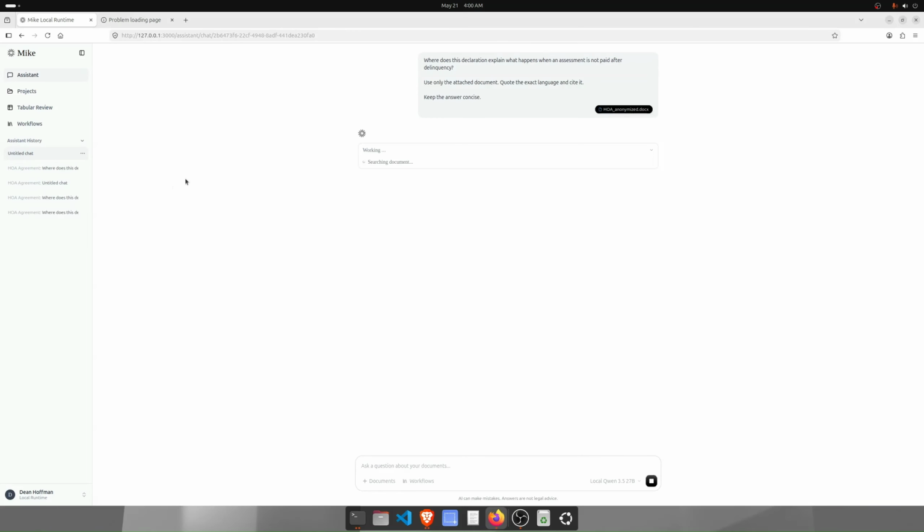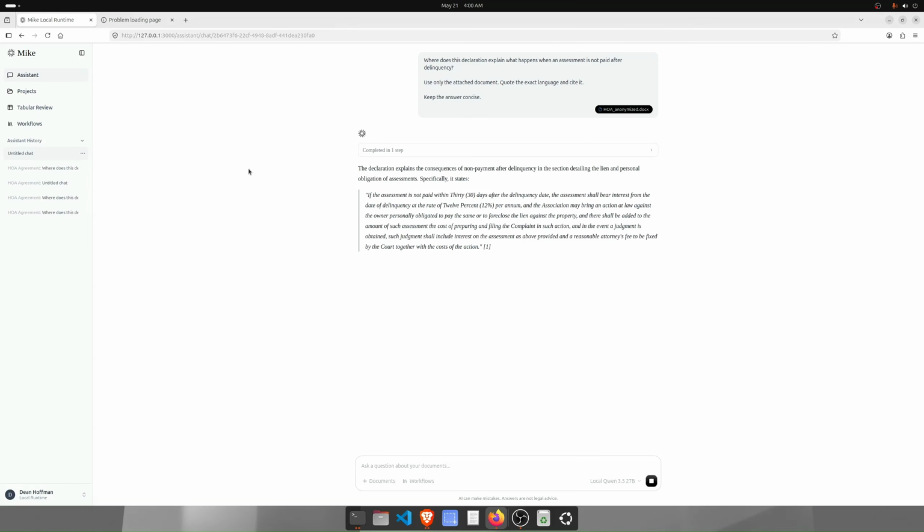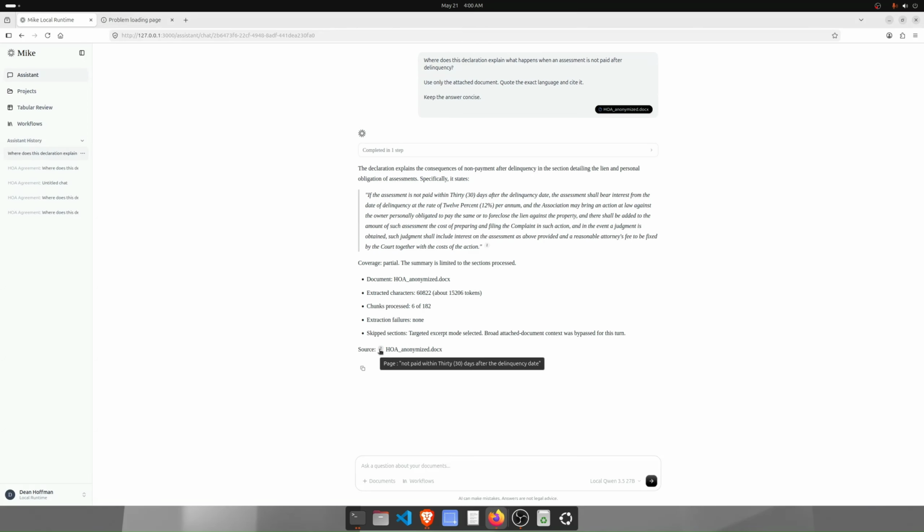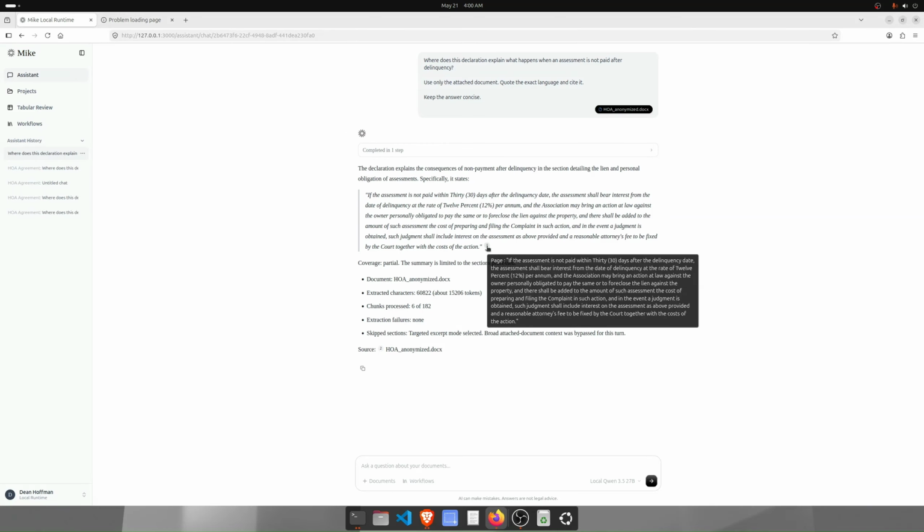And Qwen is fired up. It's begun working, and you can see it's pretty fast. And it's pulling up the data. It tells you exactly where it is. And you've also got a little pill here, two of them actually, that tells you exactly where you can find this and open the document.